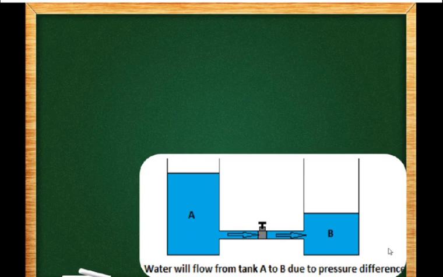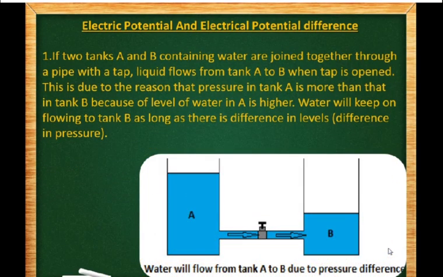Consider that there are two water tanks A and B containing water, joined together through a pipe with a tap. Now the liquid flows from tank A to B when this tap is open. This is due to the reason that the level of the water column, or the pressure, in tank A is more than that in tank B, right? Because the height of the column of water in tank A is higher.